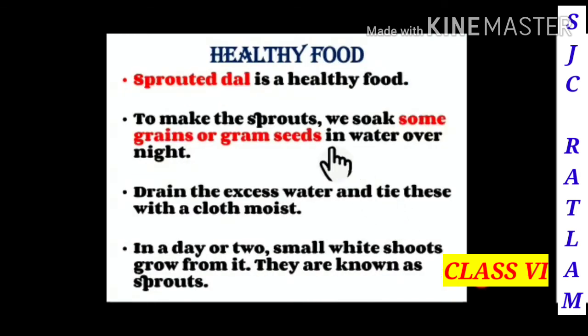Children, here we will see an activity on healthy food. As all of you know that sprouted dal is a healthy food. So to make sprouts, we soak some grains or gram seeds in water overnight. Then we drain the excess water and tie this in a moist cloth. In a day or 2 days you will see small white shoots growing from it, and they are known as sprouts.